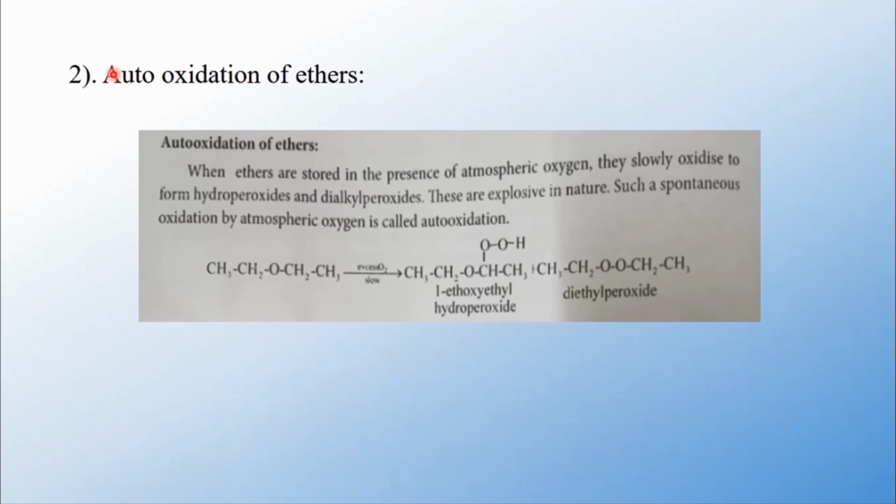Next, how do ethers undergo oxidation? Auto-oxidation of ethers. When ethers are stored in the presence of atmospheric oxygen, they slowly oxidize to form hydroperoxides and dialkyl peroxides. These are explosive in nature. Such spontaneous oxidation by atmospheric oxygen is called auto-oxidation. Auto means self-oxidation. So when diethyl ether is exposed to air, it forms peroxide. The reaction takes place with a high explosion. So ethers can never be evaporated to dryness. Okay.